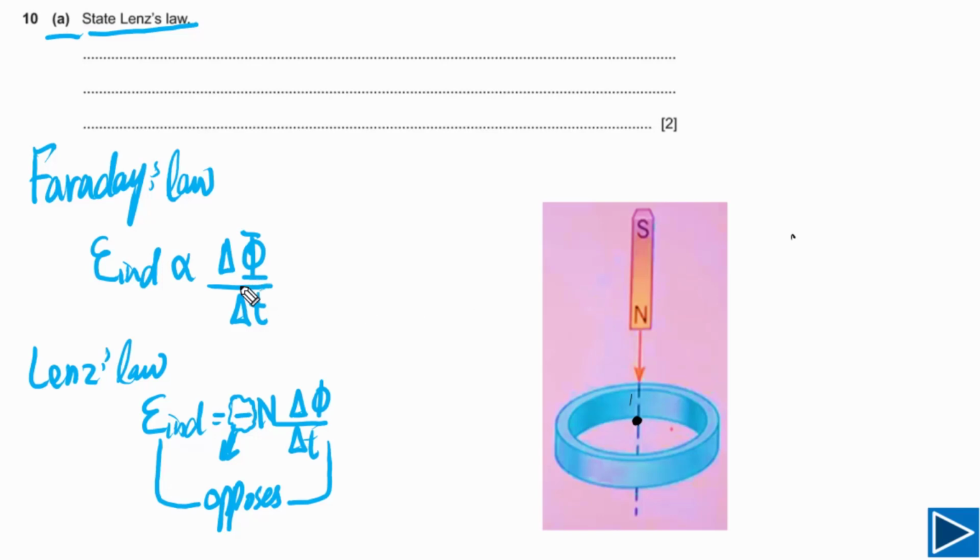If there is a change in magnetic flux, meaning magnetic flux is changing with time, there will be induced EMF, and that is according to Faraday's law. If there is a rate of change of flux, EMF will be induced. So in this case, EMF will be induced. When EMF is induced, current will also flow, meaning there will be induced current, because this is a closed loop, a closed circuit. Current will flow.